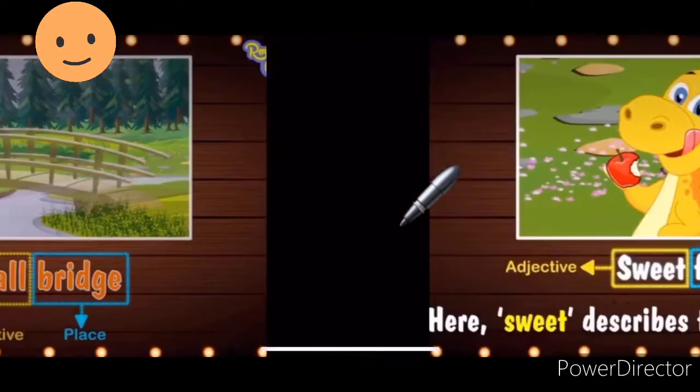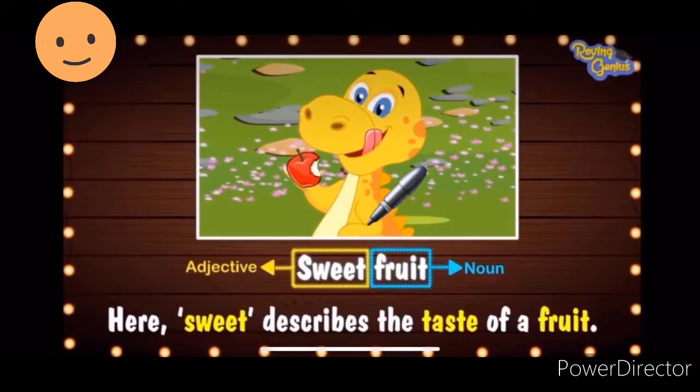Okay, students? Sweet fruit. Sweet is describing that the taste of the apple is sweet. So here fruit is a noun, apple is a noun, alright? The adjective sweet is describing the noun, that is apple. So apple is sweet.